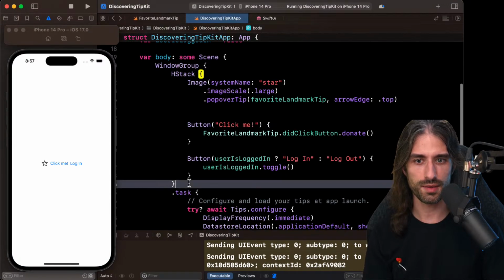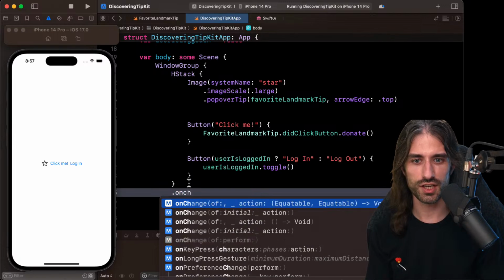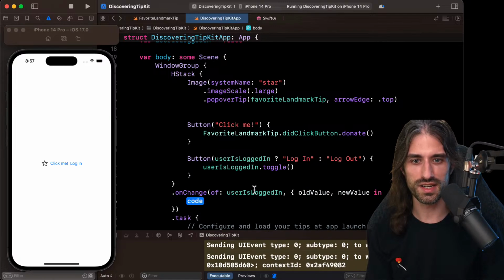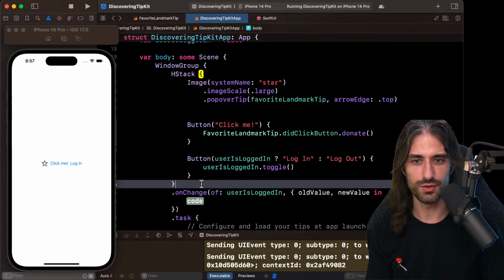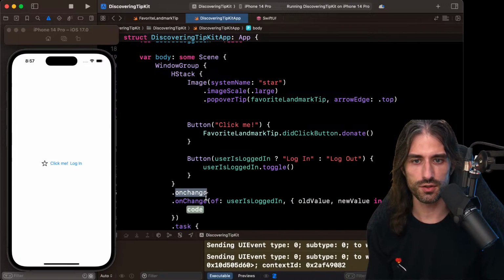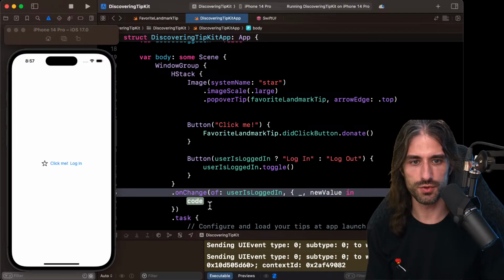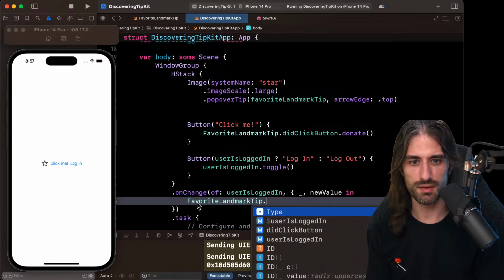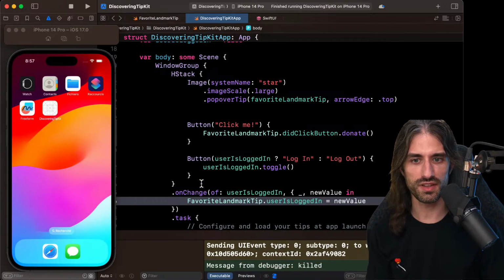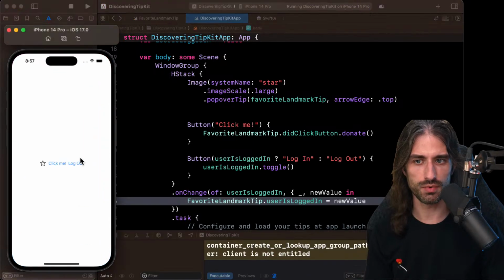That's great. And now I'm going to say on change of user is logged in. So I will get the old value and the new value. That's interesting. And then there is just this one perform. Okay, I'm going to take the one it's suggested. I will care only about the new value, and I will say favorite landmark user is logged in equals new value. Not the best code once again, but it should do the job.